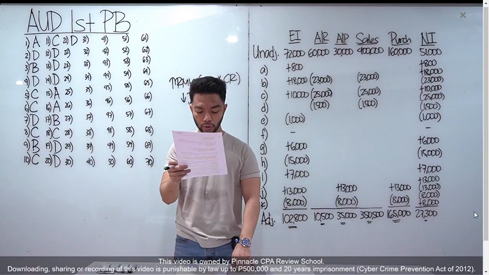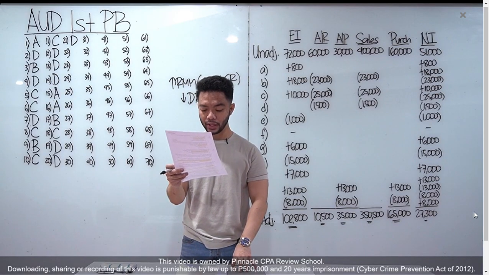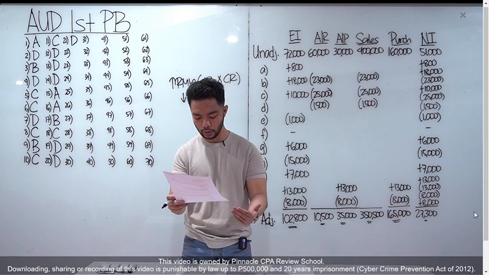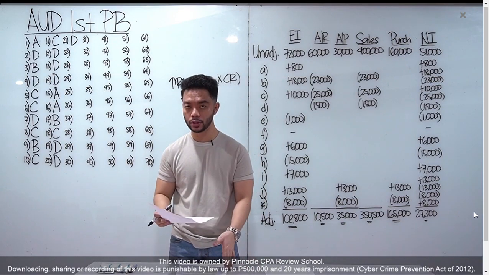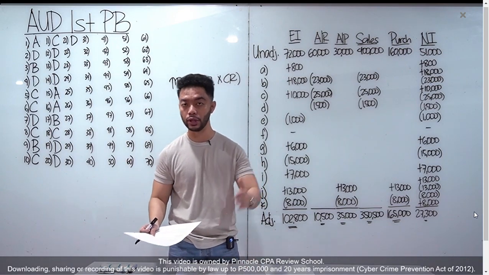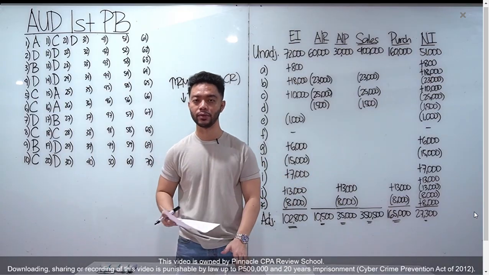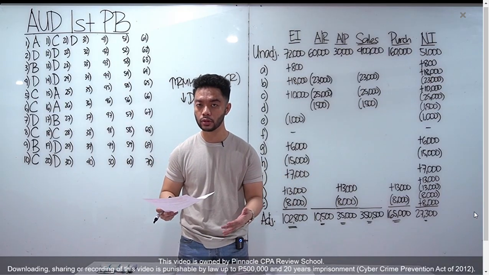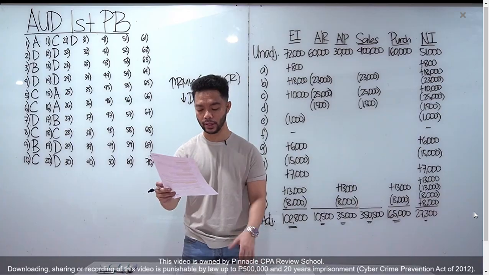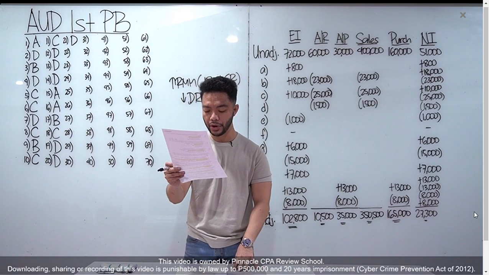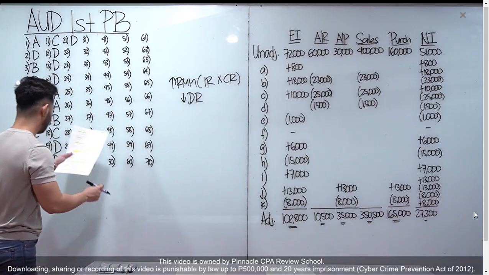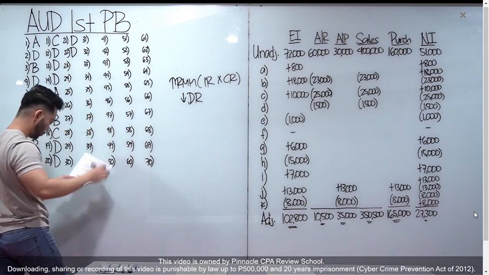Number 22, after considering internal control, an auditor might decide to, well, when we consider and understand internal controls, it depends. When the internal controls are strong, we can rely on them. So test of controls first, and then a little substantive testing. When the internal controls are weak, no more test of controls, go straight to substantive testing. So what is consistent here, class, is letter D, increase the extent of substantive tests in areas where internal control is weak. Letter D for number 22.